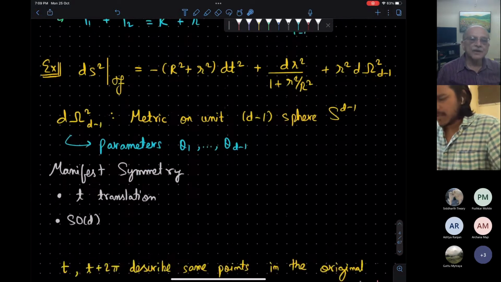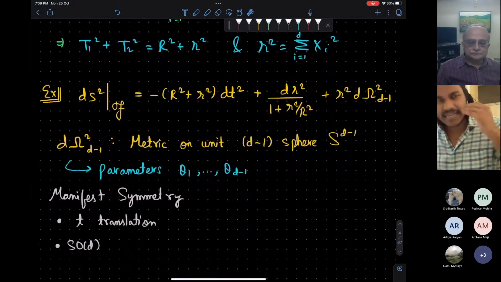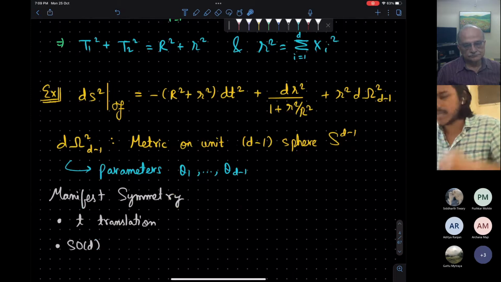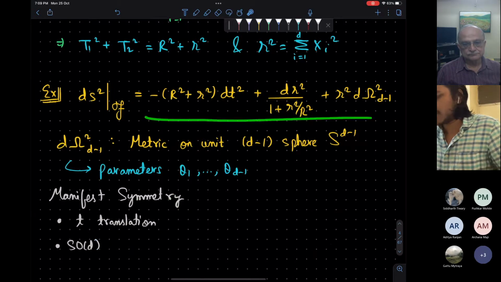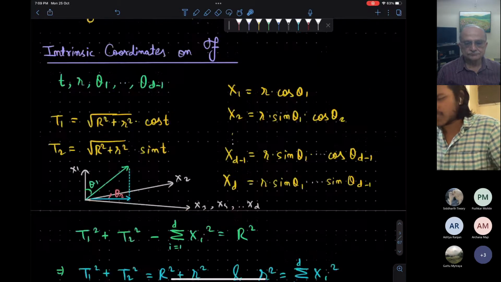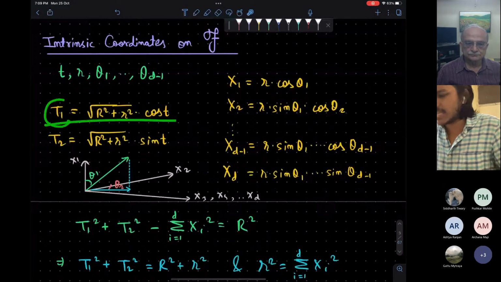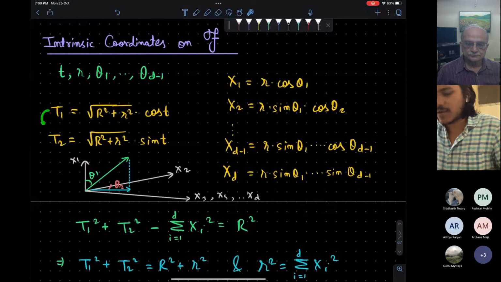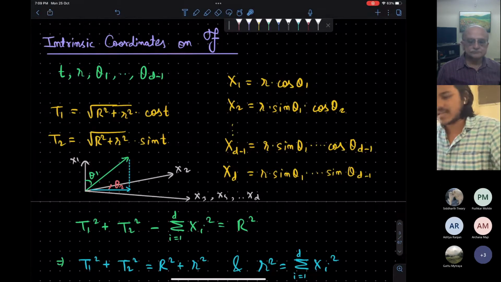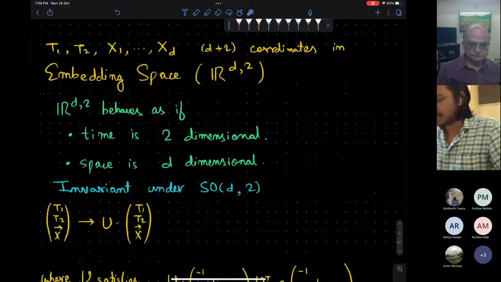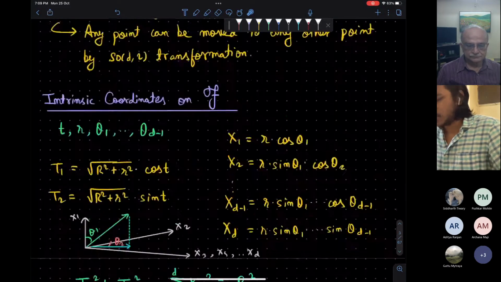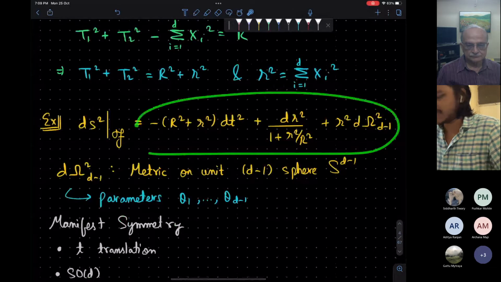Now the metric which this surface F inherits from the embedding space can be easily found, and you can do the calculation and show that we get this. To proceed, we have this expression for t and the position coordinates. We can calculate the differentials dt_1, dt_2, take squares, and do this summation. At the end, you will get this.